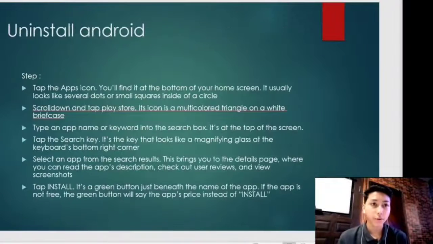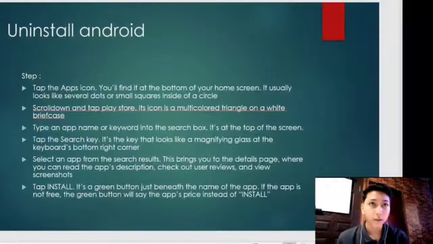Next, install on Android. First step, you have to tap the apps icon. You find it at the bottom of your home screen, and it usually looks like several dots or small squares instead of a circle. Number 2, scroll down and tap Play Store. Its icon is a multicolored triangle on a white briefcase. Number 3, type an app name or keyword into the search box at the top of the screen.